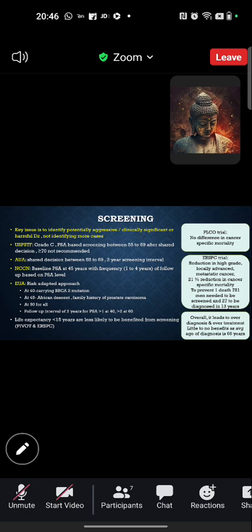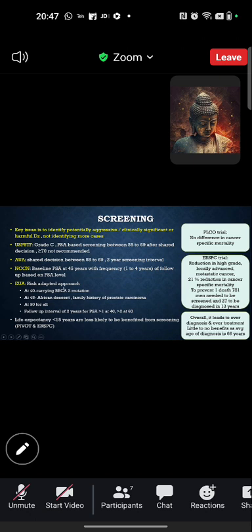ERSPC trial concluded it reduces high-grade, locally advanced, and metastatic cancer detection, with a 21% reduction in cancer-specific mortality. But it has some negative factors: to prevent one death, they have to screen 781 men continuously for 13 years, and 27 out of those 781 have to be diagnosed with cancer.